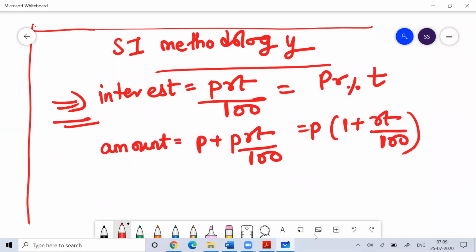Fine. So remember this formula. It will be helpful for you whenever you do calculation.